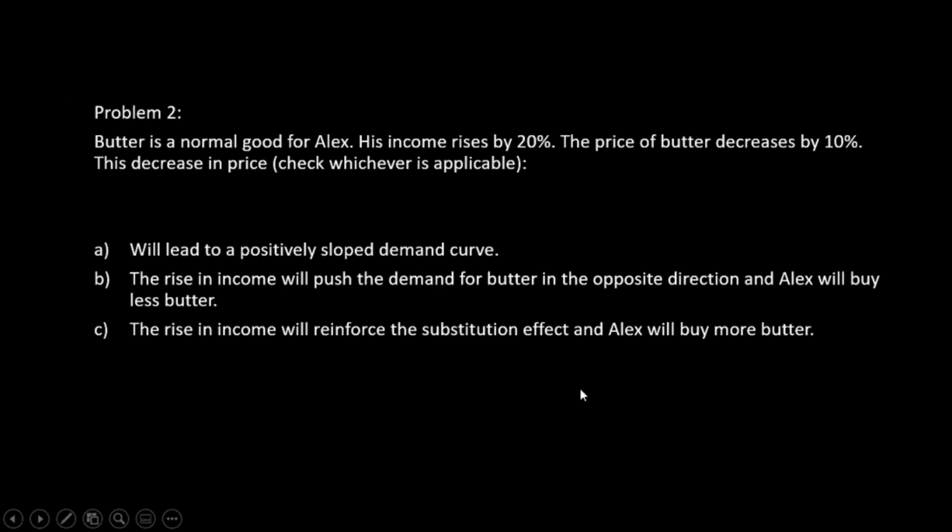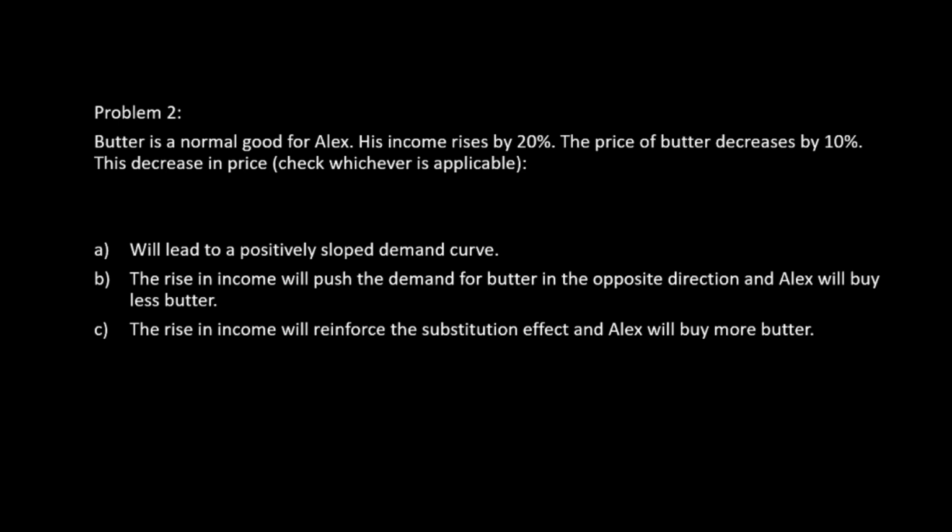Now, here's another problem. Butter is a normal good for Alex. His income rises by 20%. The price of butter decreases by 10%. So you have to check whichever option is applicable. Will it lead to a positively sloped demand curve? The rise in income will push the demand for butter in the opposite direction and Alex will buy less butter. The rise in income will reinforce the substitution effect and Alex will buy more butter.